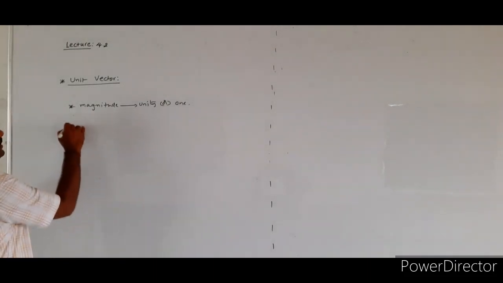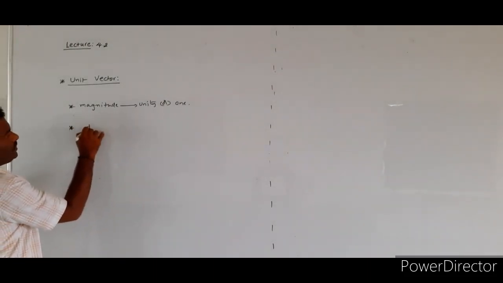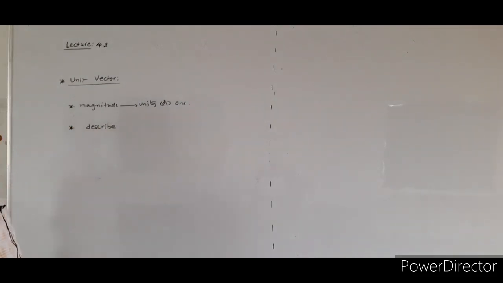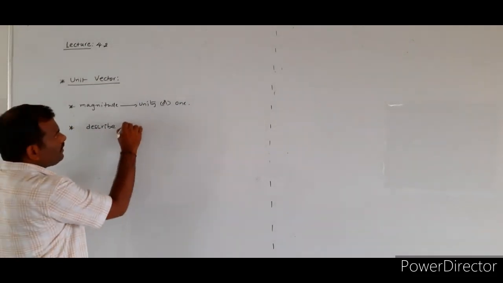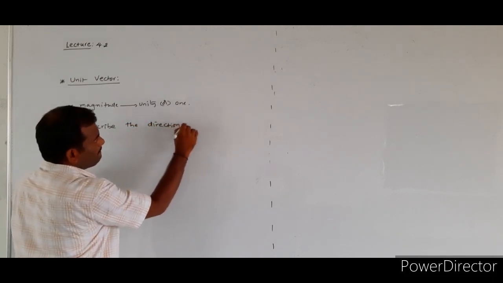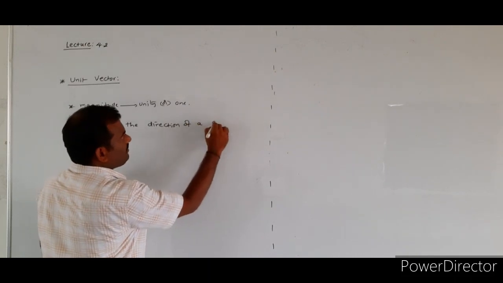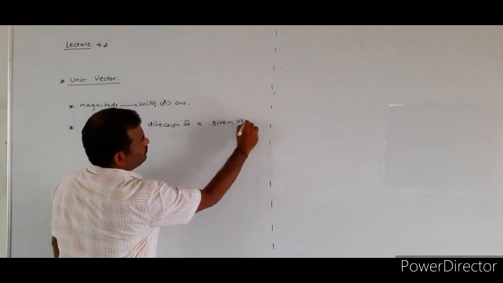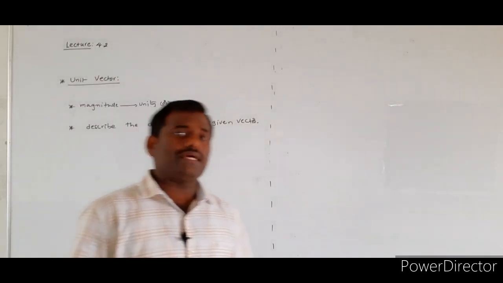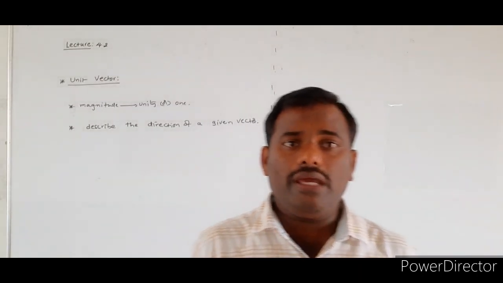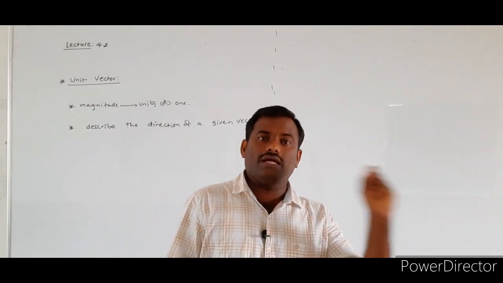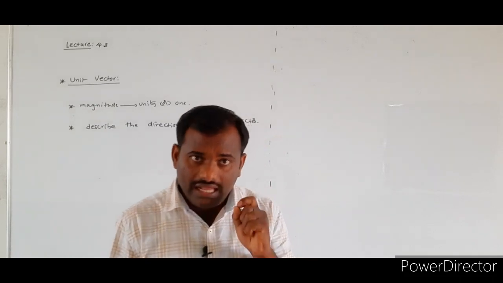For which purpose are we using this vector? The unit vector can be used to describe the direction of a given vector. What is the purpose of the unit vector? It can be used to denote the direction of a given vector.